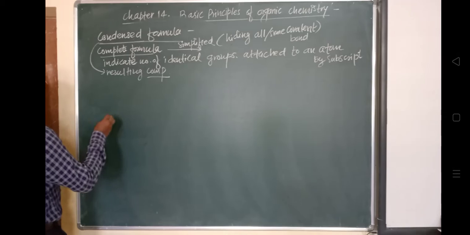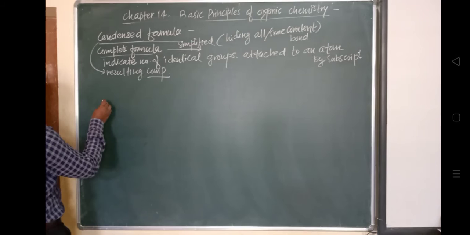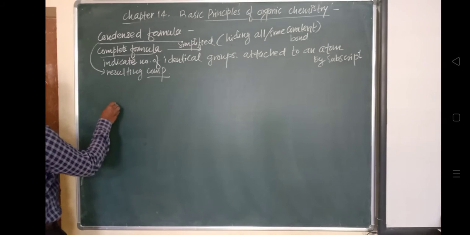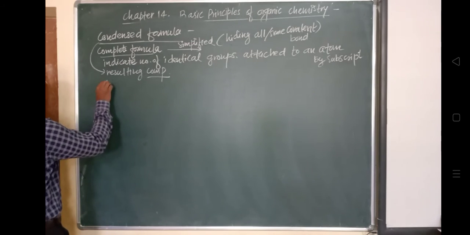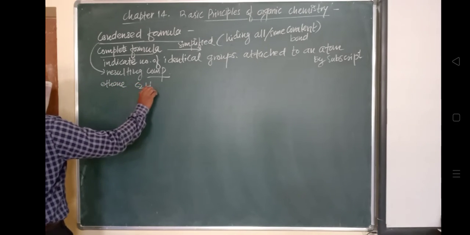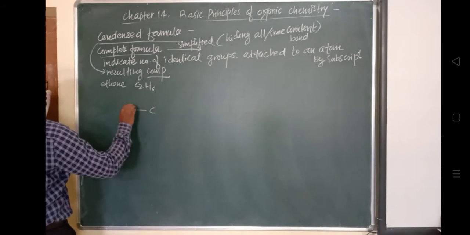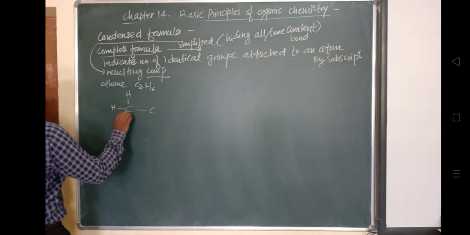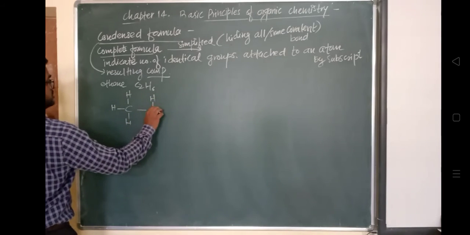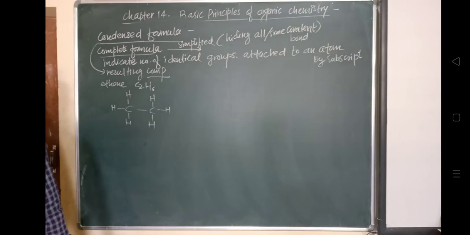So for example, the condensed formula of ethane. Ethane is C2H6. If we draw its structure, there is one carbon atom and another carbon atom, and these hydrogens, hydrogen, hydrogen. This is the dash structure of ethane, C2H6.